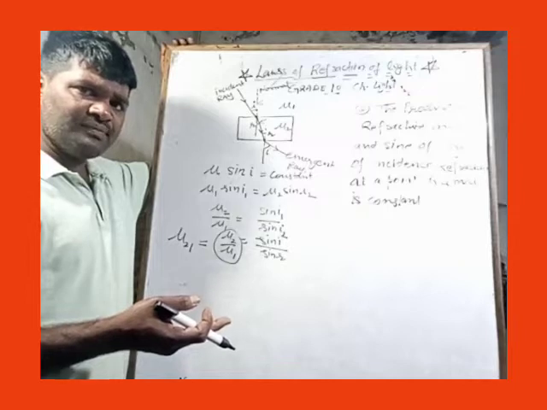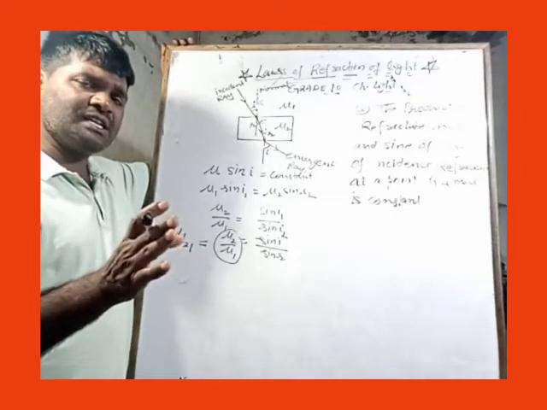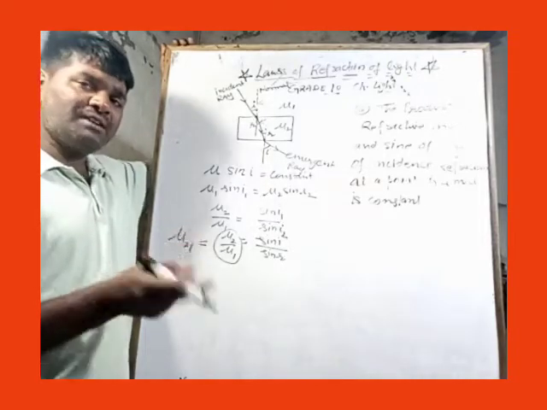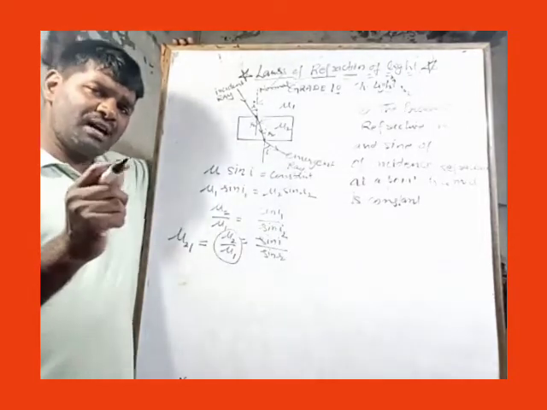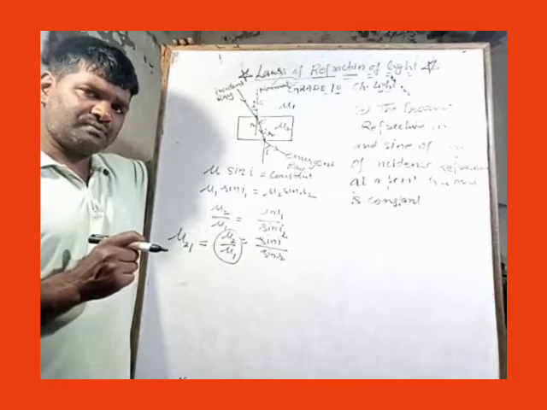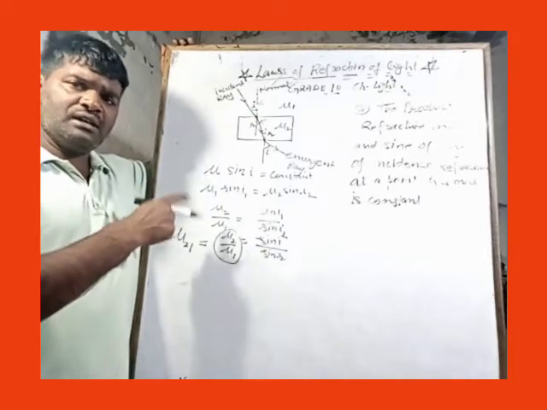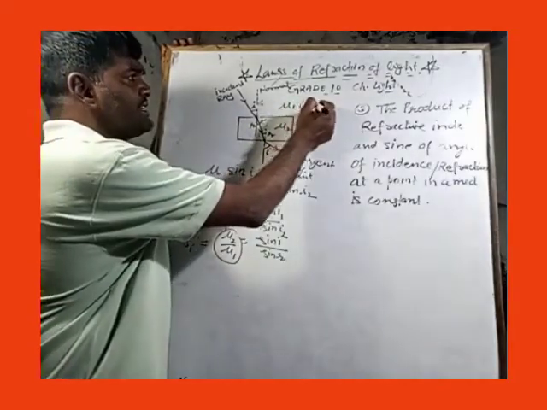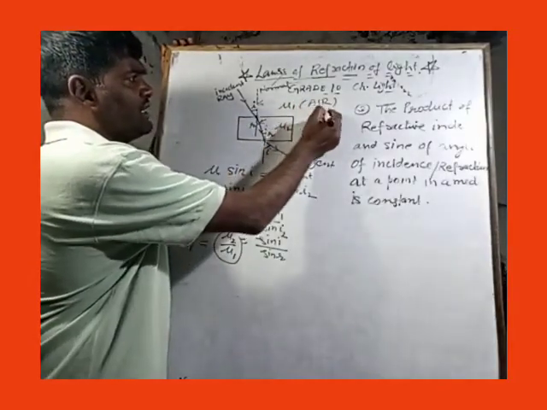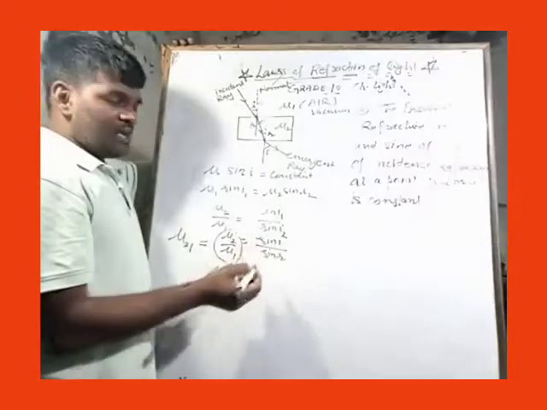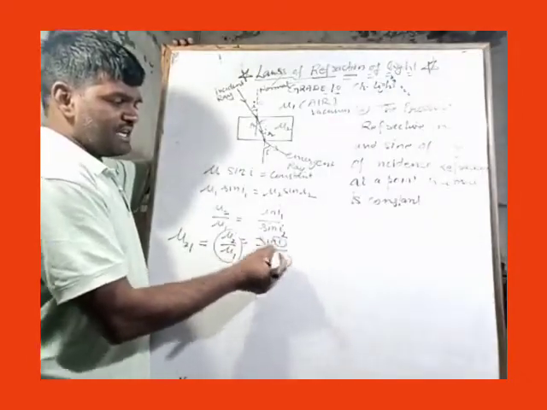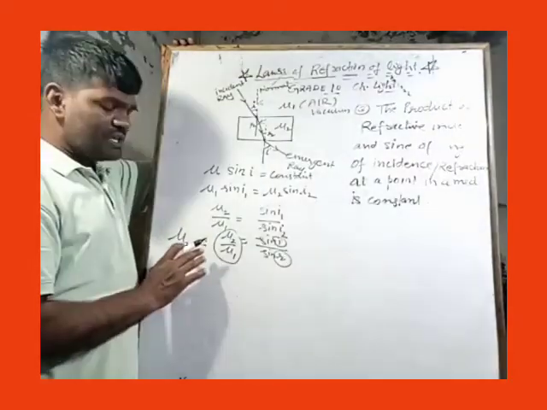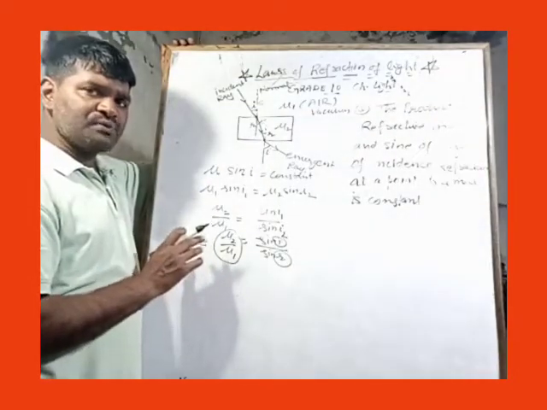Although a table of different media with different refractive indices is given to you, if you are not given the refractive index of the second medium, you can find it by considering the first medium as air or vacuum, and measuring the angle of incidence and angle of refraction. So this is how we can calculate the refractive index of some medium.